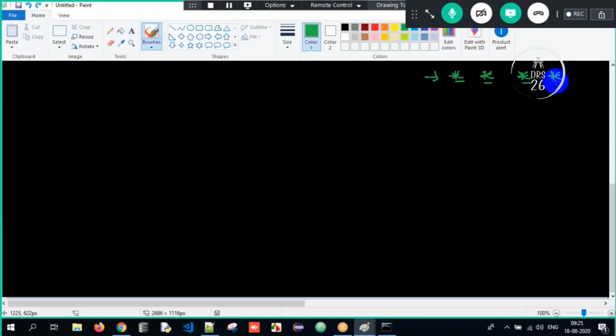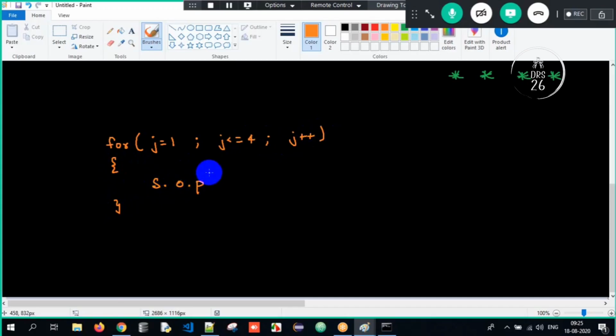What am I supposed to do here? I will use one for loop: for j equals 1, j lesser than or equal to 4, and j plus plus, 4 times. Correct? Now here I have to write SOP. What am I supposed to print here? I am supposed to print star. Correct? Done. Now tell me, what is my j value?